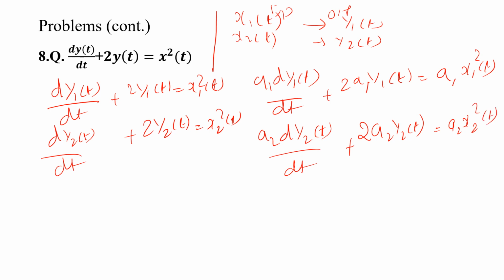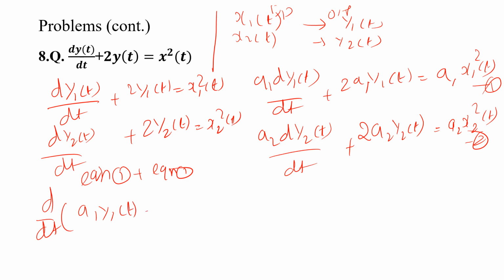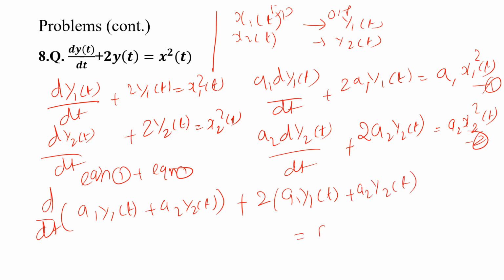Adding both, equation 1 plus equation 2, what you will get is d/dt of (a1 y1(t) + a2 y2(t)) plus, taking the common 2, 2(a1 y1(t) + a2 y2(t)) is equal to a1 x1²(t) + a2 x2²(t).